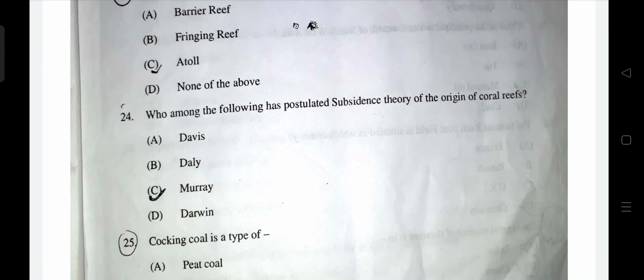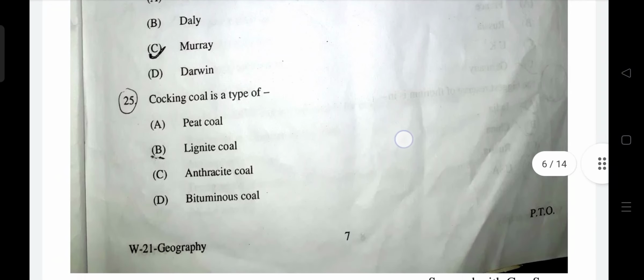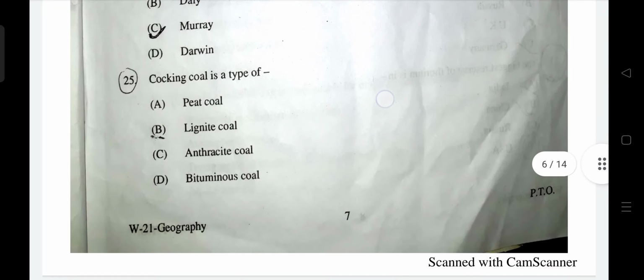Theories which disagree are first of all Daly's glacial control theory, and Murray's standstill theory. These two theories disagree with Darwin. They don't think that it is because of subsidence that coral reefs originated. So Darwin is correct.